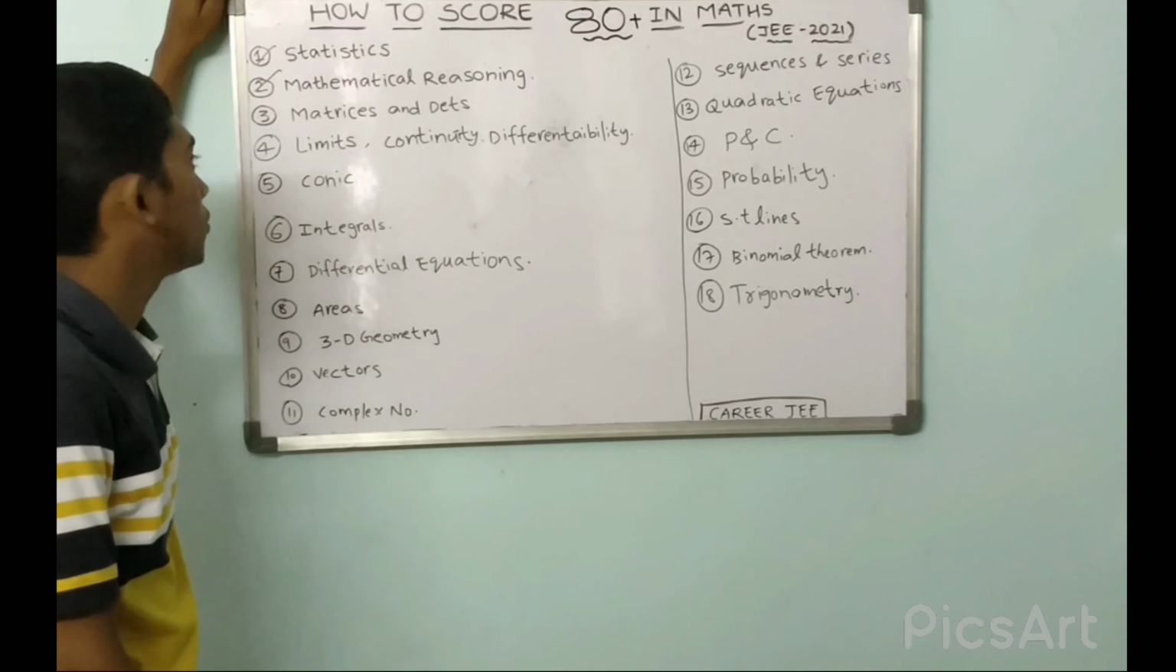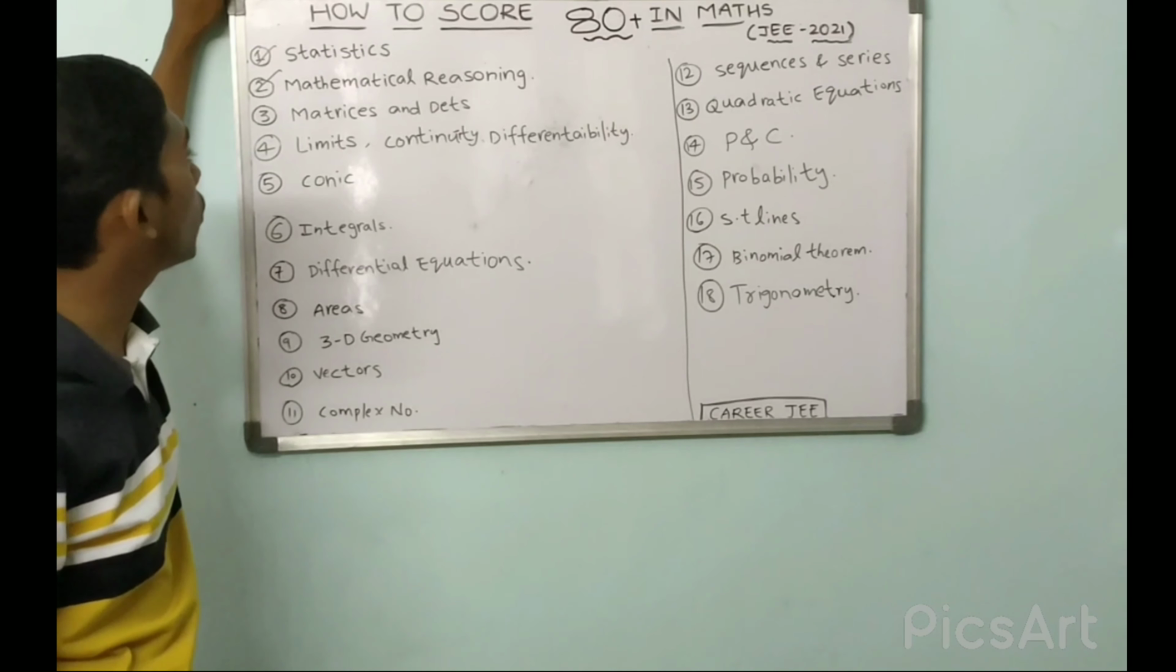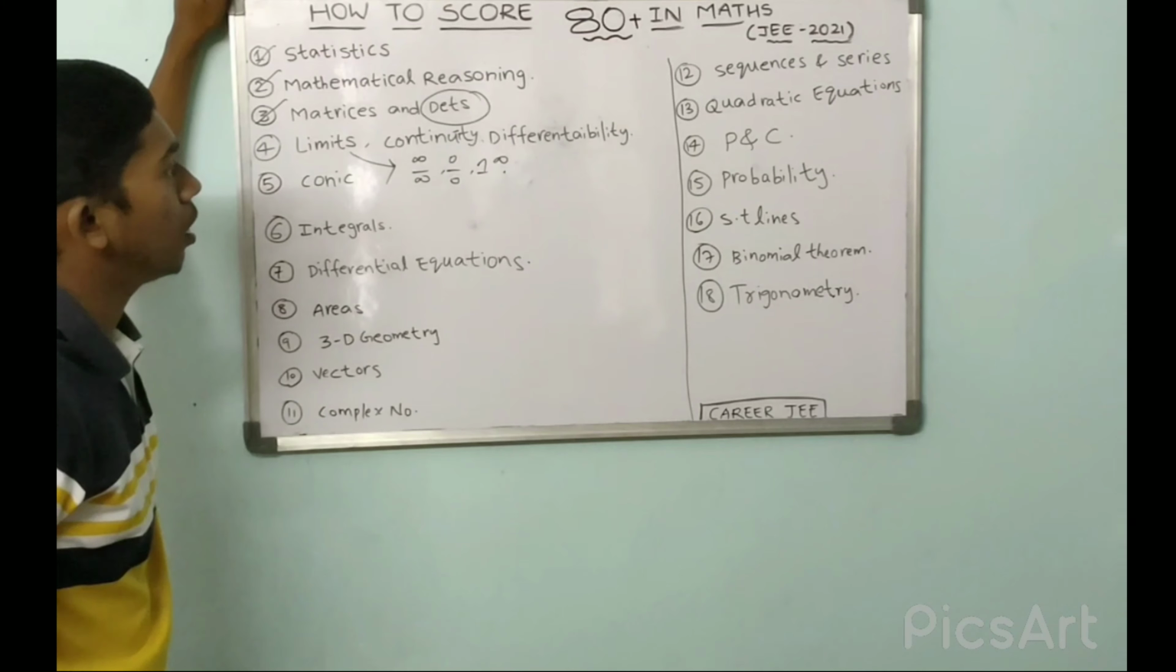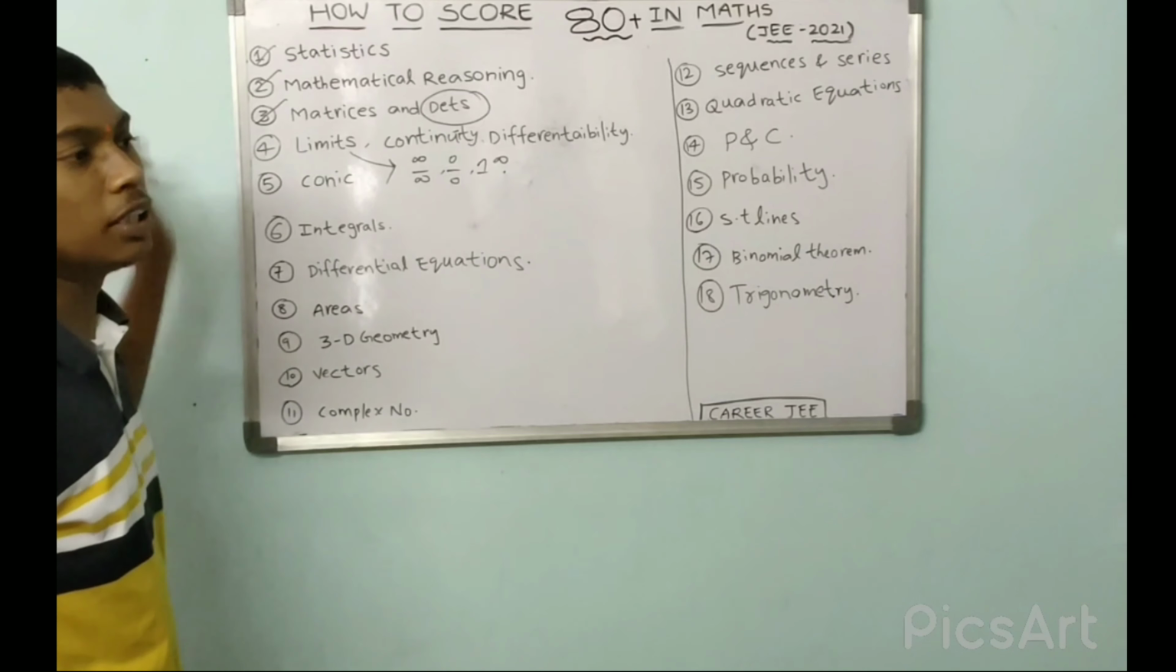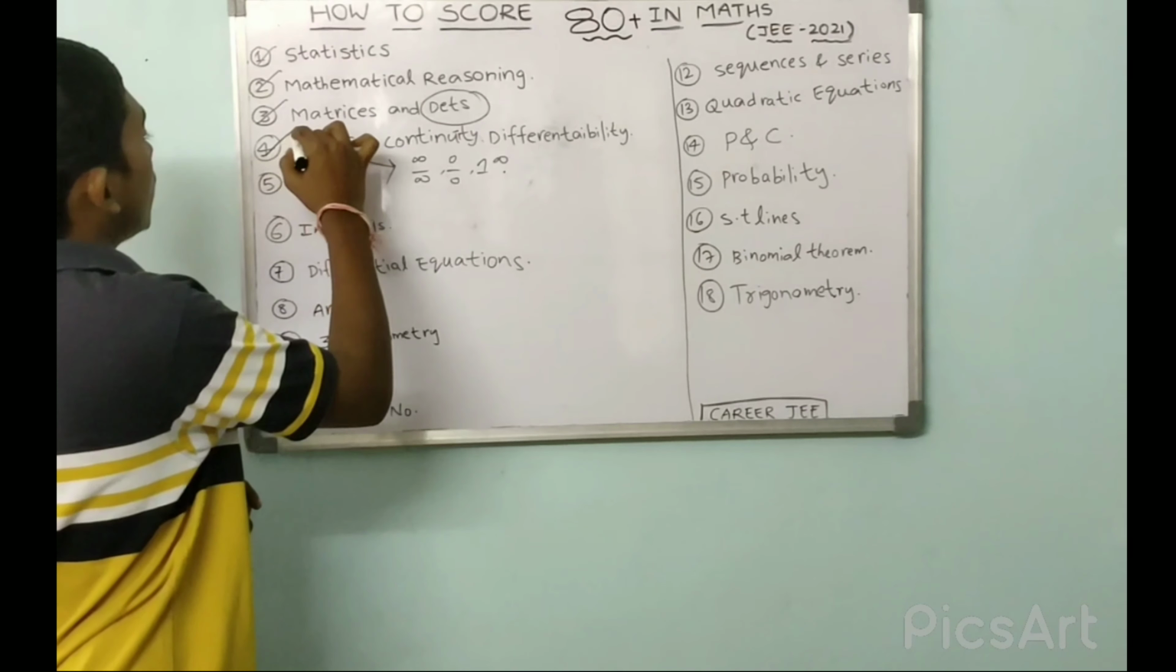And coming to third one, matrices and determinants. Most of the questions were asked from determinants only. Please concentrate on determinants. And coming to fourth one, limits, continuity and differentiability. Limits, some of the undefined forms like 0 by 0 and infinity by infinity and 1 power infinity. And coming to continuity, continuity at a point. And coming to differentiability, differentiate it and substitute the point. So easily you can get the answer, and these are important ones.